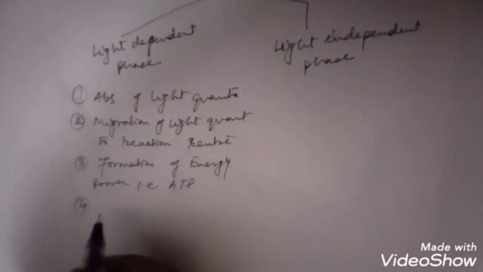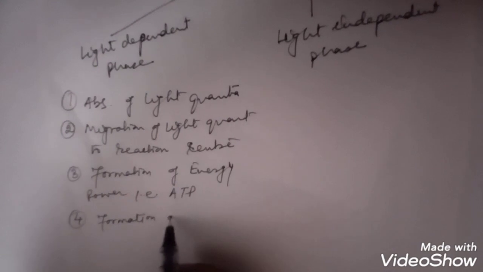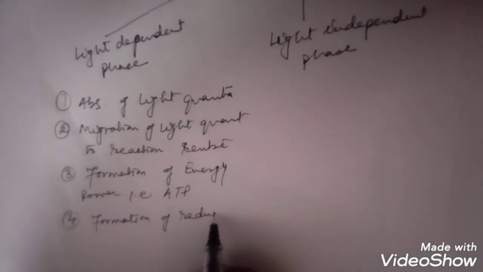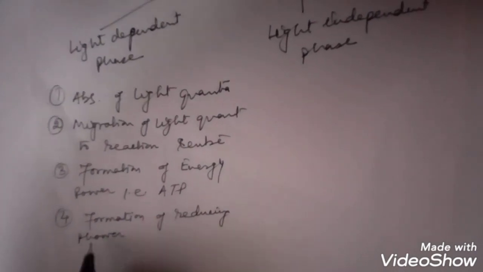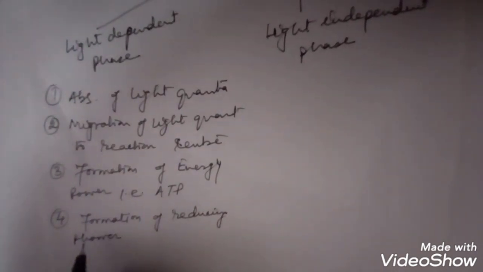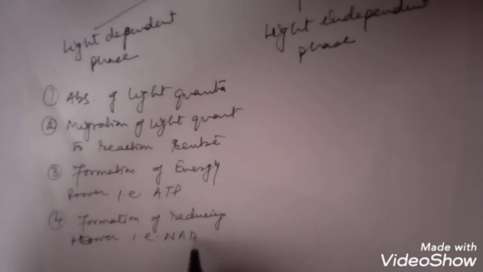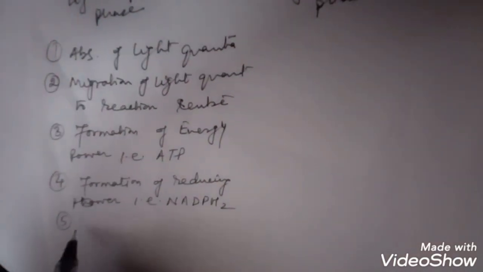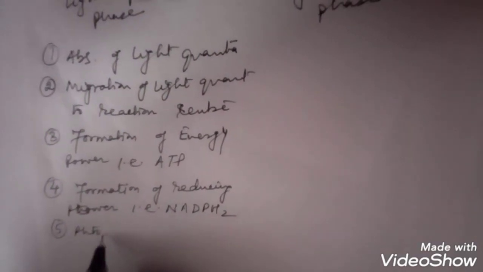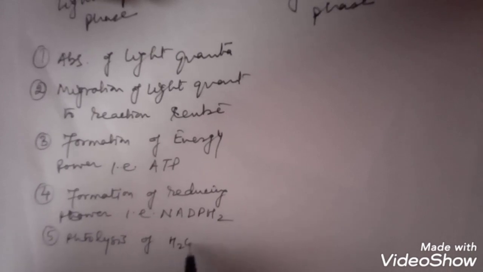The fourth step is the formation of reducing power, that is NADPH2, and the fifth is photolysis of water molecule.